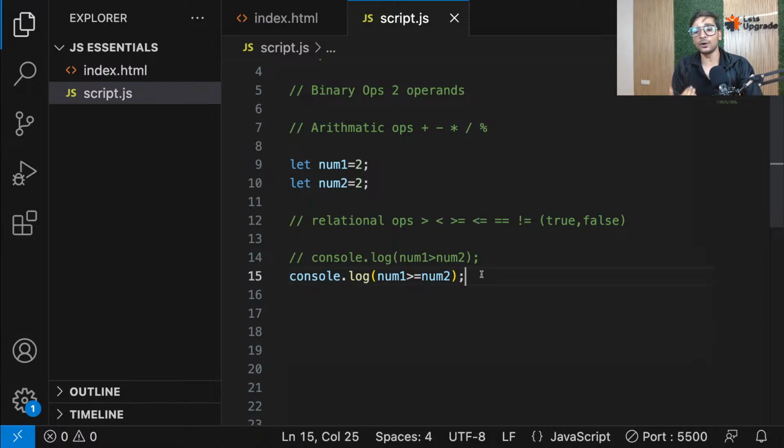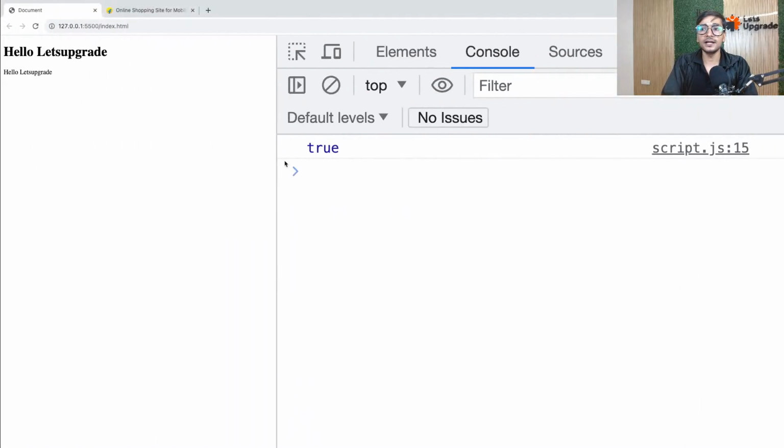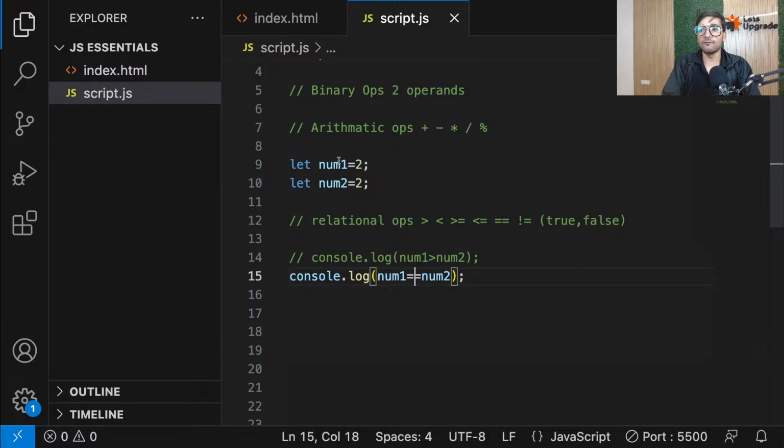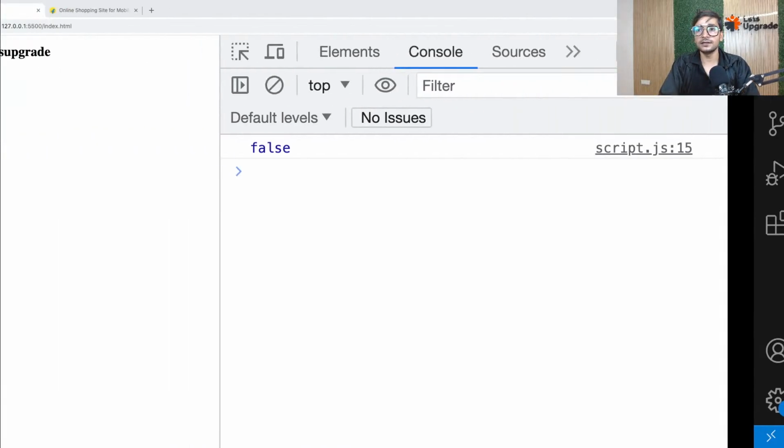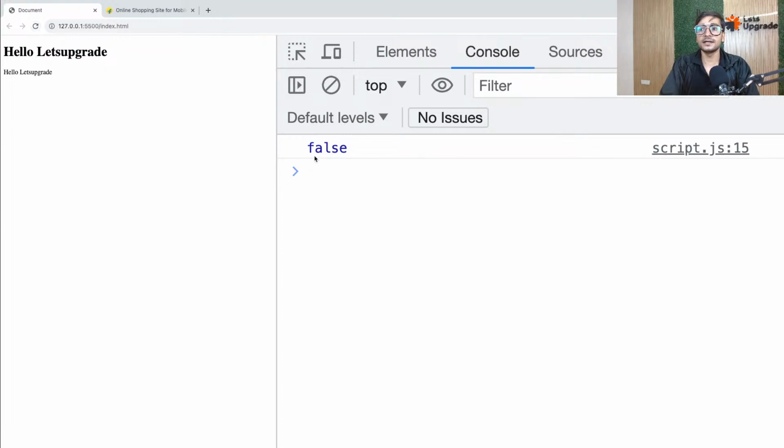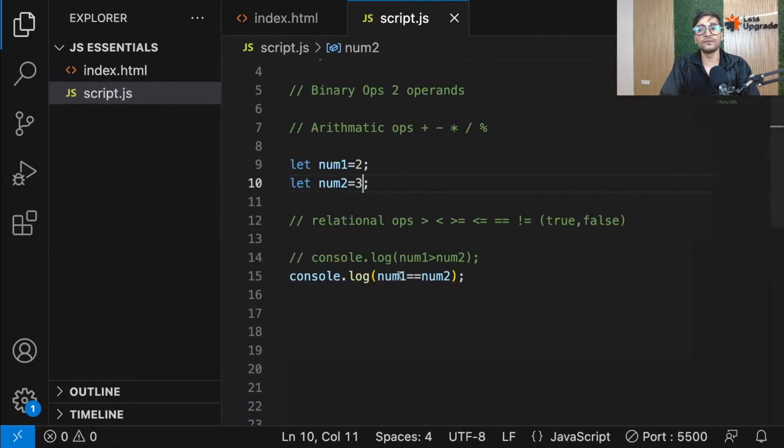Now, if you only want to check whether both of the numbers are equal or not, then you have this operation, equal to equal to. If you put equal to equal to, in this case, you'll get true, because yes, num1 and num2 both are equal. But if I make num2 as 3, you'll see that it's now false. So don't forget that.